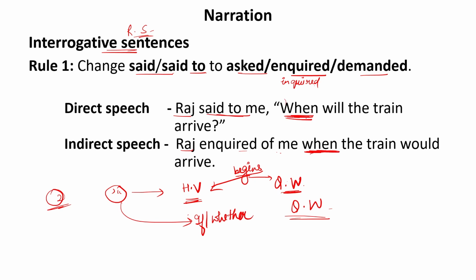Now we have been given the word when, so it will be replaced by when. So Raj inquired of me when the train would arrive. So will is converted into would arrive. Also, one more important thing is that the interrogative structure of the sentence will be converted into assertive structure. The sentence will have assertive or declarative structure. Now let us move to the next one.